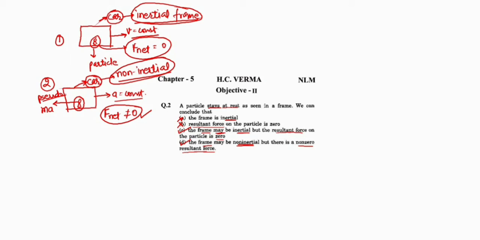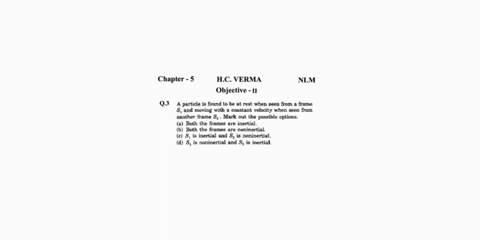Am I clear, dear students? Let's move on to the next question. That is question number 3. What is question 3? A particle is found to be at rest when seen from a frame S1. Okay. Let us consider only this statement of the question. Rest part of the question will be discussed later on. A particle is found to be at rest when seen from a frame.